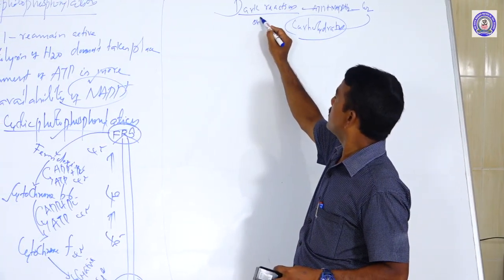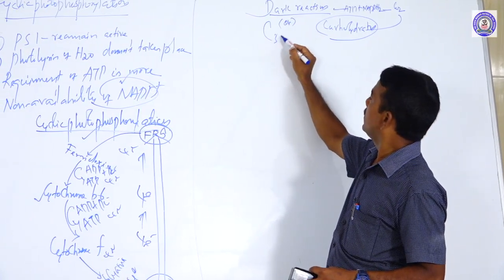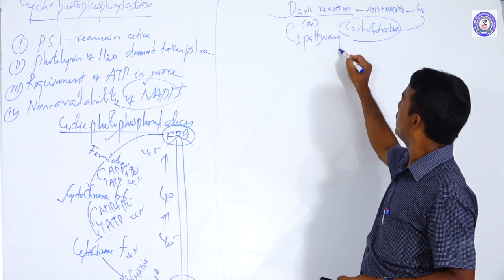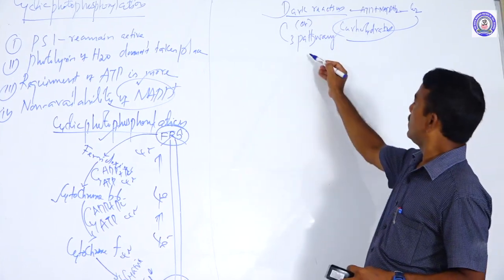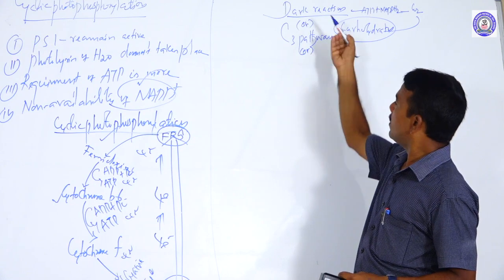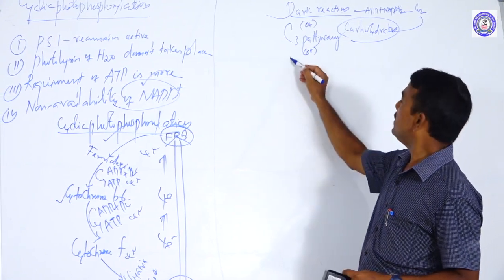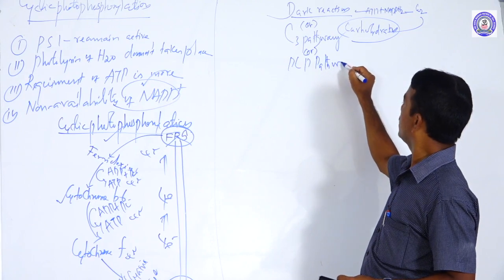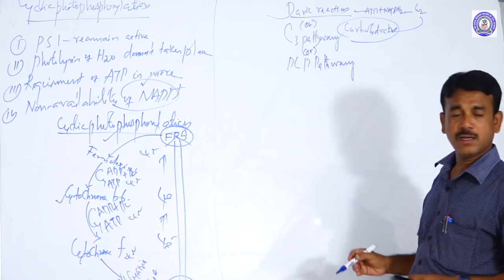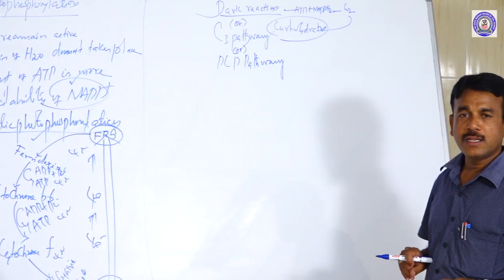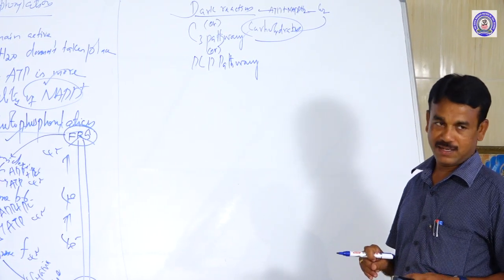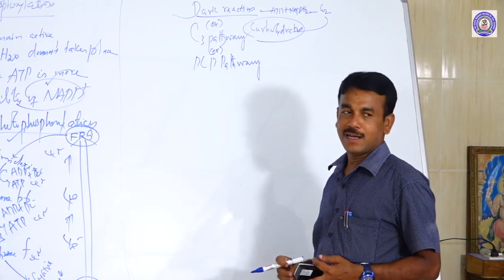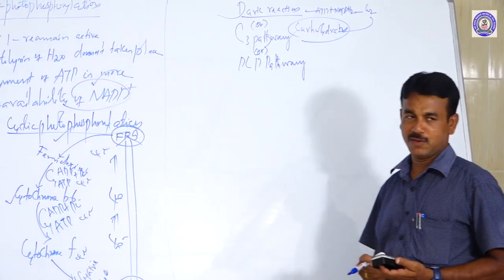The dark reaction is also known as the C3 pathway, and also the PCR pathway. What is PCR? Photosynthetic carbon reduction pathway. There are so many kinds of names given.